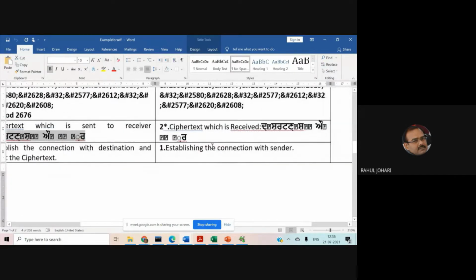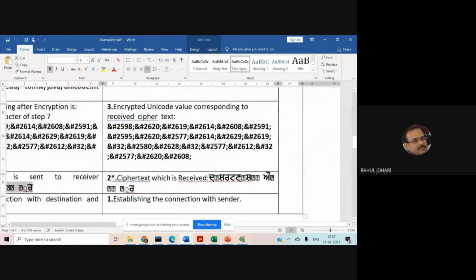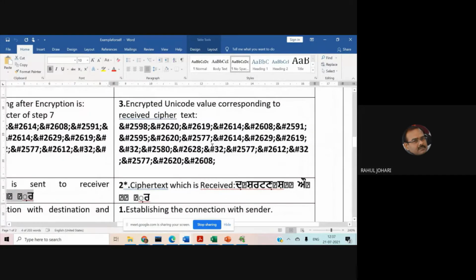Now let's go to the destination side. What happens on the destination side? The reverse of what happens in the encryption will happen in the decryption. So step 1, establish the connection with the sender. You can establish the connection using the TCP or UDP protocol, transmission control protocol or user datagram protocol, connection-oriented versus connectionless. The source is connected to the destination and the ciphertext is transmitted. Now the destination has received the ciphertext. So the second step shows the ciphertext received by the destination.